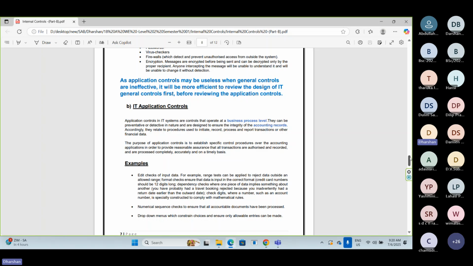Antivirus software updation, firewall updation, disaster recovery plan implementation, backup control implementation, Windows updation, password updation: these controls are applicable to all processes of that particular bank.